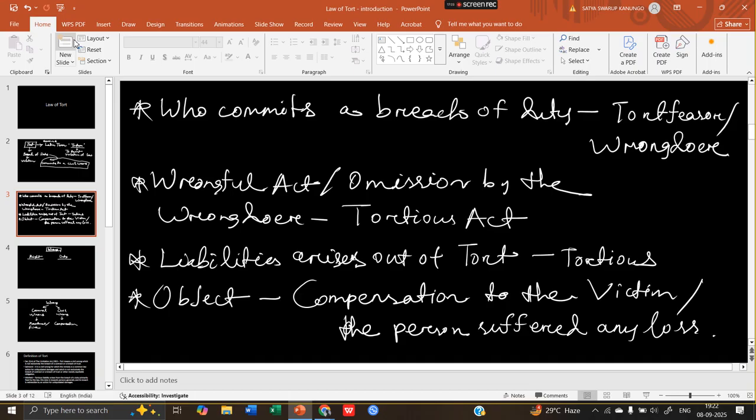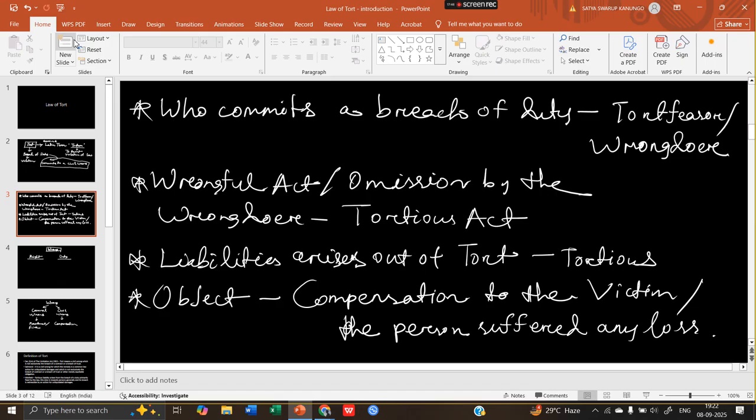The first reported case of law of tort is Bolton versus Hurty. We will discuss it when we discuss the historical evolution of law of tort. Let's keep this aside. Then the definition. For your information, law of tort is not a law which evolved in India.